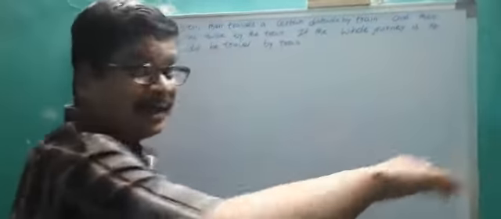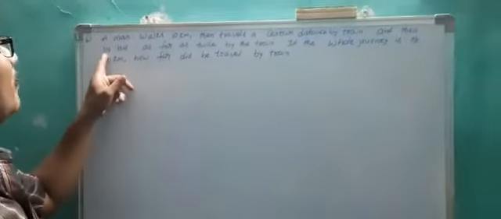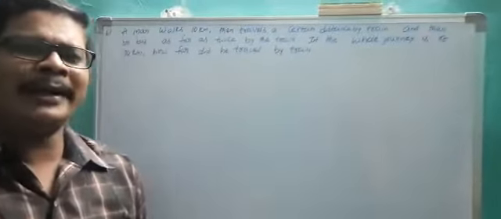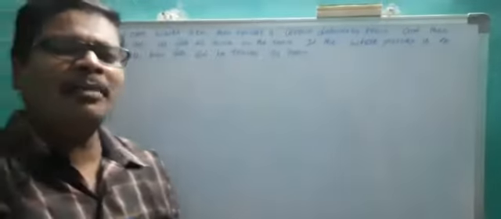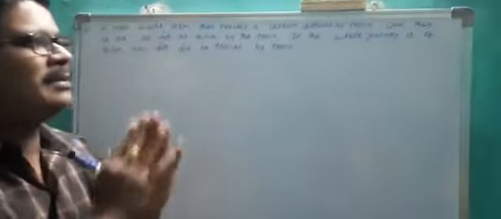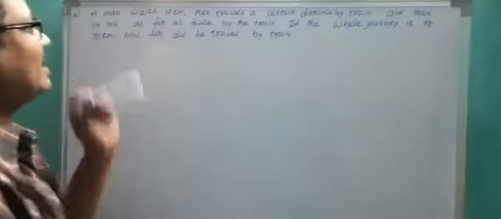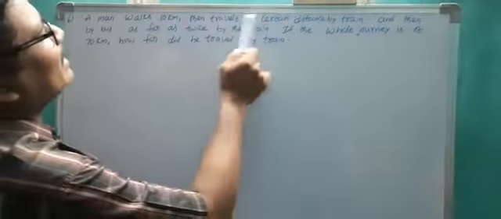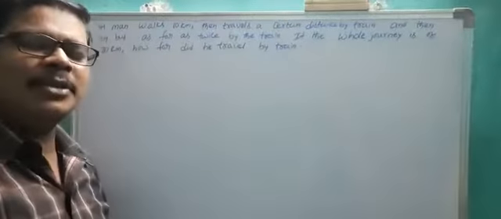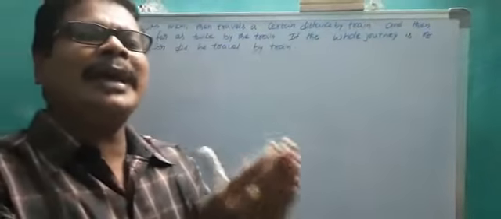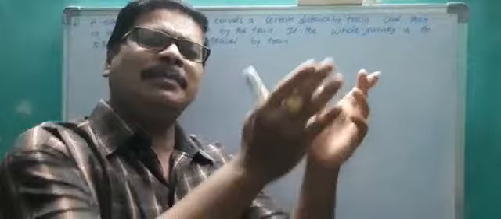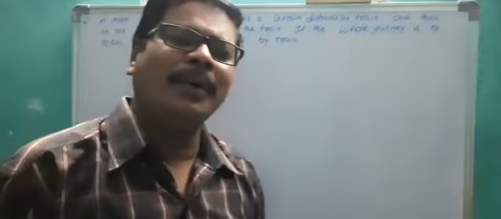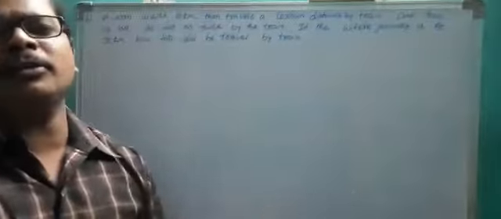And then next by bus. Some of the distance traveled by walking, some by train, and some by bus. As far as twice by train, for example, he traveled 10 kilometers by train. So how much distance traveled by bus? Double, that means 20 kilometers.